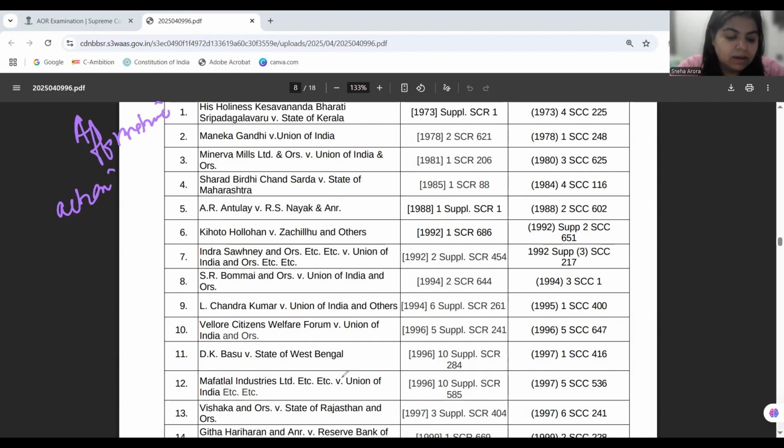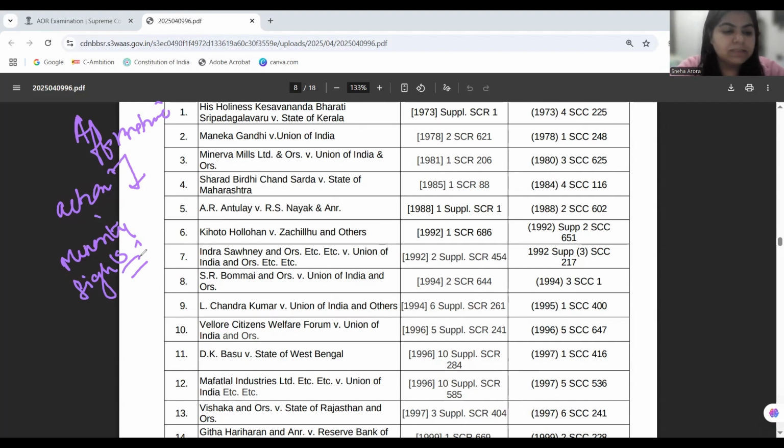Now, these cases are based on the affirmative action on the reservation policies. But apart from that, in this segment, along with affirmative action, we are also going to touch upon the judgments which are based on minority rights. So far, this particular theme of affirmative action, reservation, and minority rights, minority reservation, we are going to discuss 8 cases altogether.